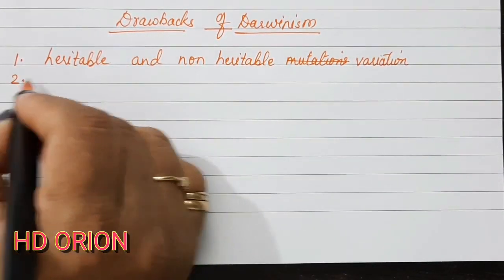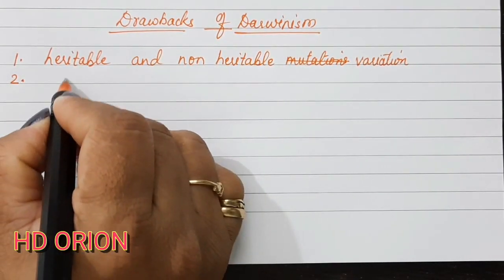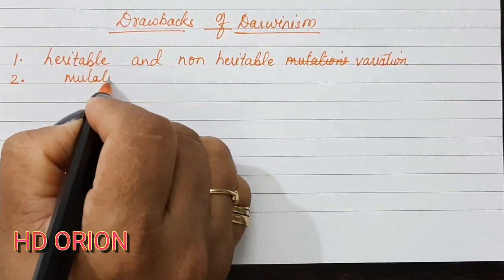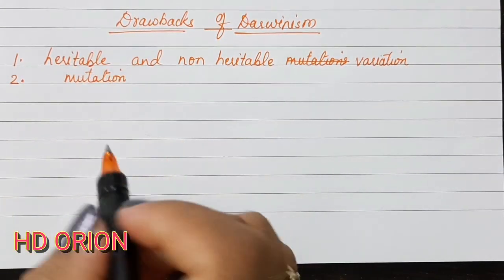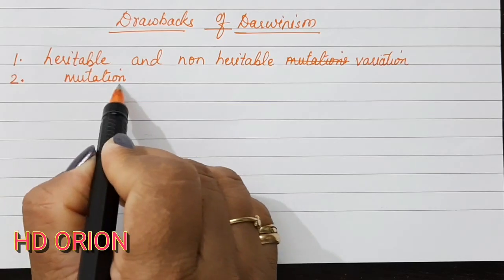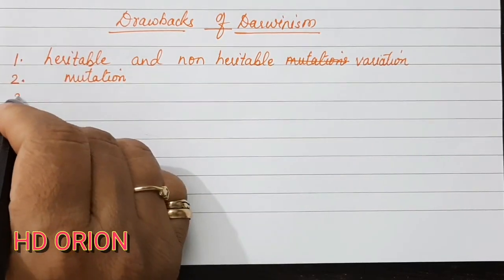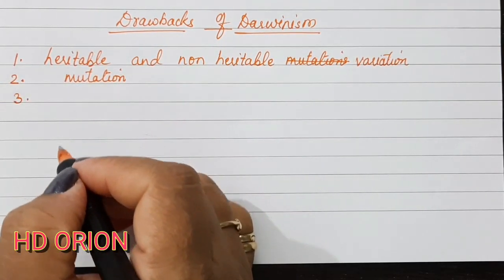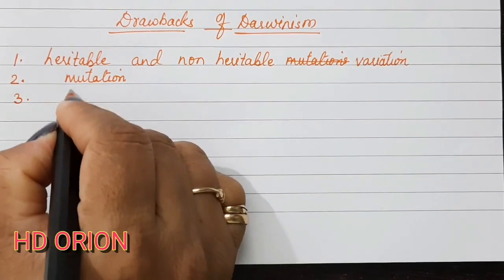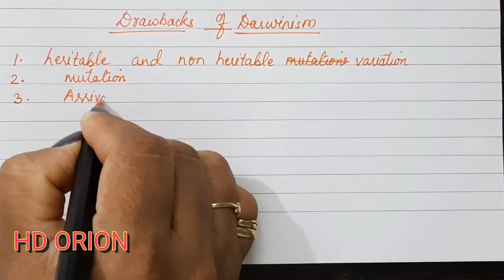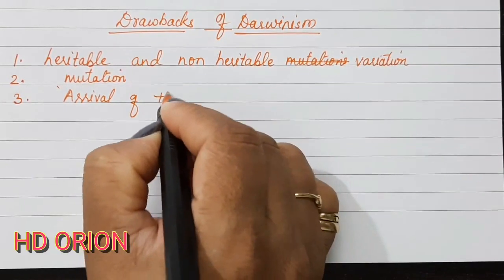The second drawback is that he didn't take mutations into account. Although he said that there are certain variations, he could not explain mutation as such. Then he explained the survival of the fittest, but he failed to explain the arrival of the fittest.